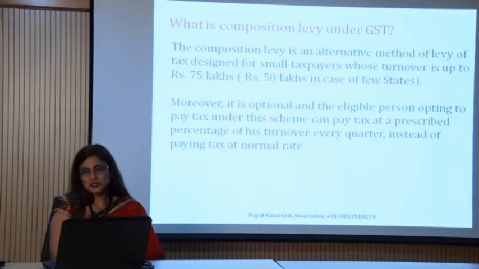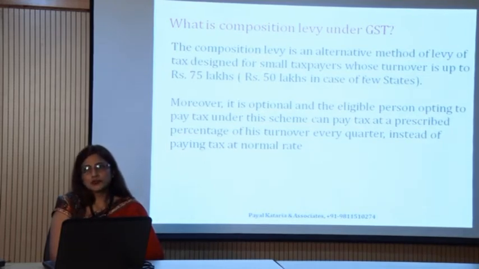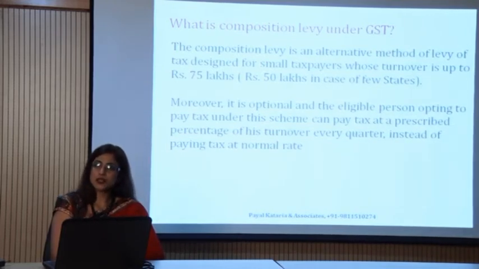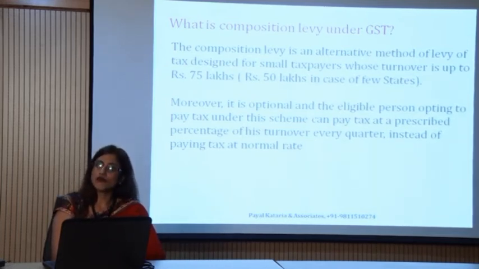It is very interesting to know that in the last meeting of the GST Council, which was held on 6th October 2017, that was the 22nd GST Council meeting, it was decided that composition levy can be opted if your aggregate turnover is up to rupees 1 crore.